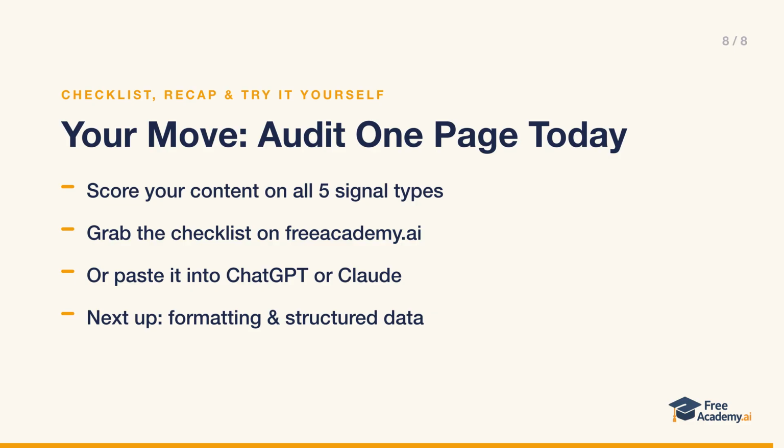Let's recap. Trust is the foundation of AI citation decisions. Accuracy signals prove your information is correct. Transparency signals show honesty about methods and limitations. Citation signals back up your claims with verifiable evidence. Institutional and editorial signals show your whole organization is credible. And building trust takes infrastructure, process, and ongoing maintenance. The lesson includes a full trust signals checklist covering all 5 categories so you can score any page you've published.